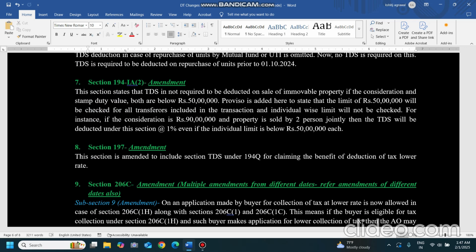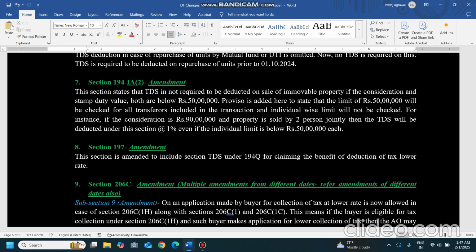A proviso is added in this section that the limit of 50 lakh will be checked for all the transfers included in the transaction, and individual wise limit will not be checked. For example, I'll continue with the same example. 90 lakh is the sale consideration, and to one person we are paying 45 lakh. He cannot say that the per party, per vendor consideration is below 50 lakhs, so we don't have to deduct TDS. That is not the stand we can take. If the total sale value of consideration or stamp duty value is more than 50 lakhs, then we have to deduct TDS on that 45 lakh paid to each person. So for both the individuals, we have to deduct the TDS in that case.